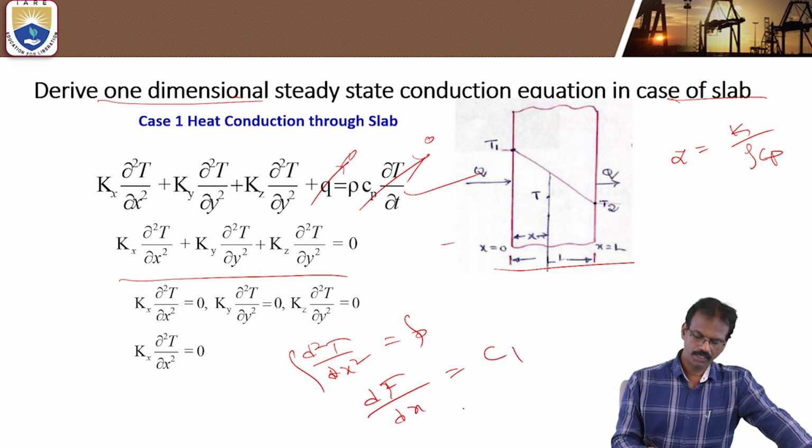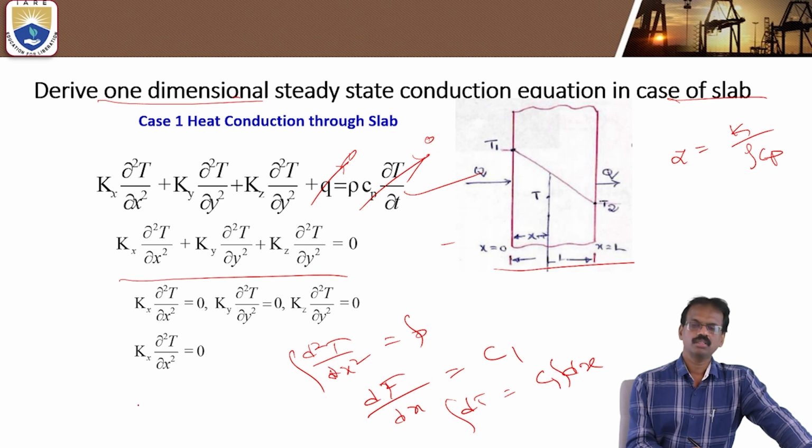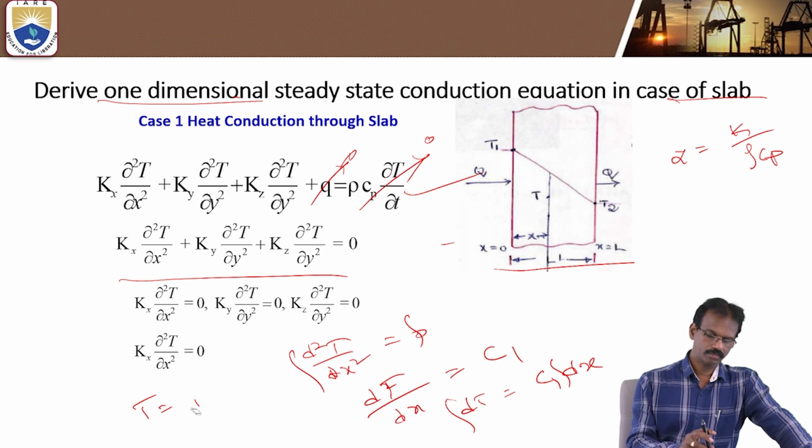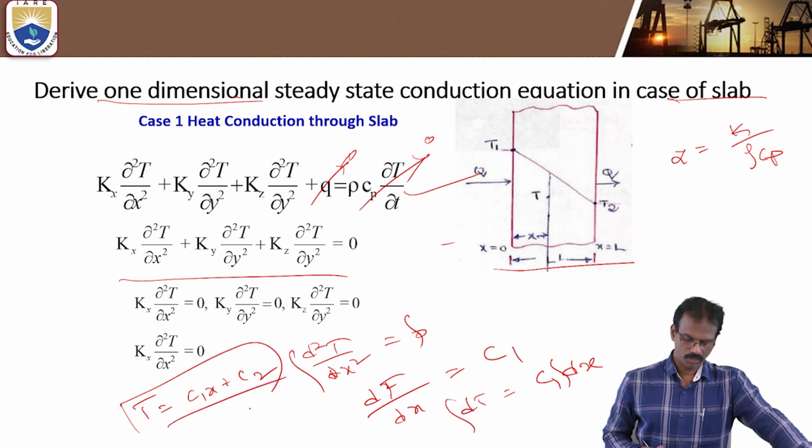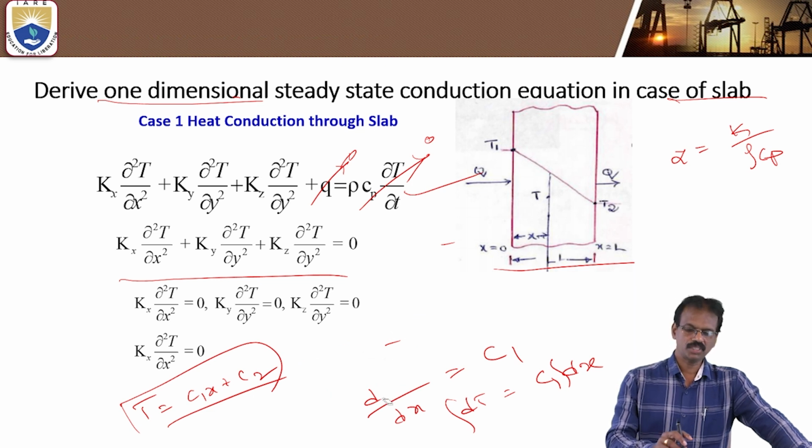Again, if you integrate, dT is equal to C1 dx, and integrating both sides you will get the general equation T is equal to C1x plus C2, the general heat conduction equation. By using this one, you can derive the one-dimensional steady-state conduction equation.